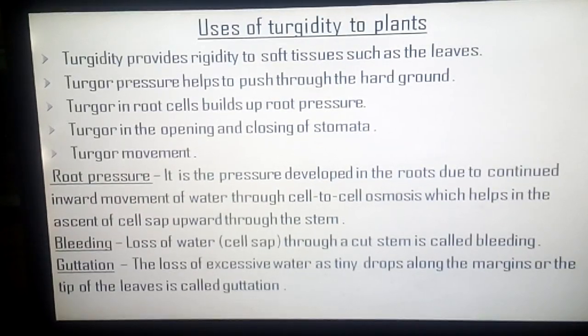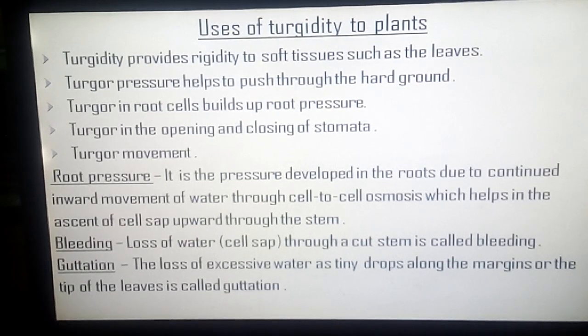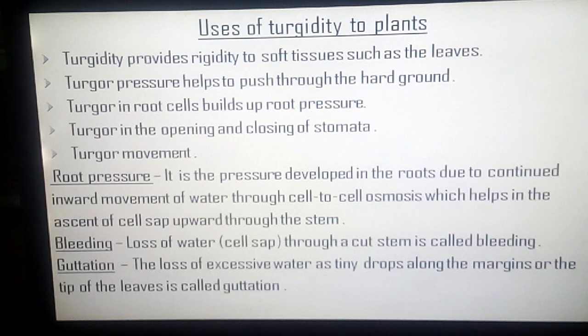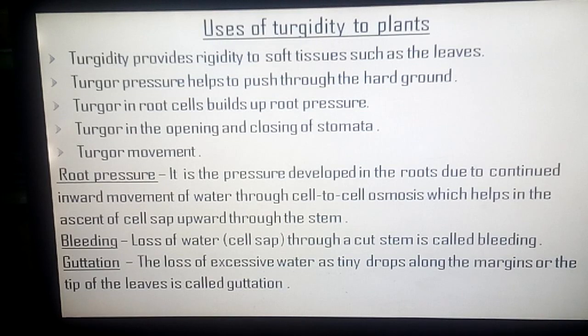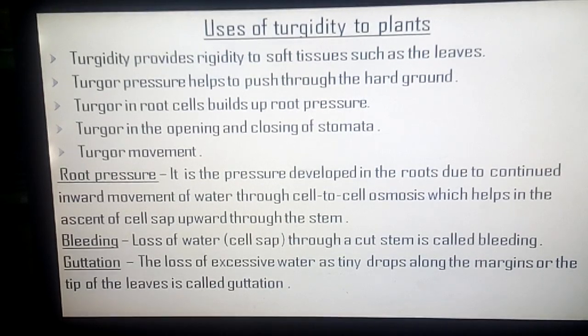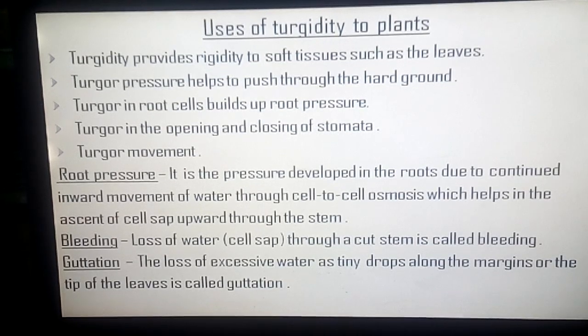Now, uses of turgidity to plants. First point, turgidity provides rigidity to soft tissues such as the leaves. When there is not enough water in a leaf, it wilts. That is, its petiole and lamina become loose and the leaves droop down. Wilting of the leaves is usually noticed when a plant is exposed to the hot afternoon sun, when the amount of water lost during transpiration is more than the water absorbed through the roots. In the evening, when transpiration is reduced, the quantity of water absorbed exceeds the loss of water through transpiration. The turgidity of the leaf cells is restored and the leaves again stand out.